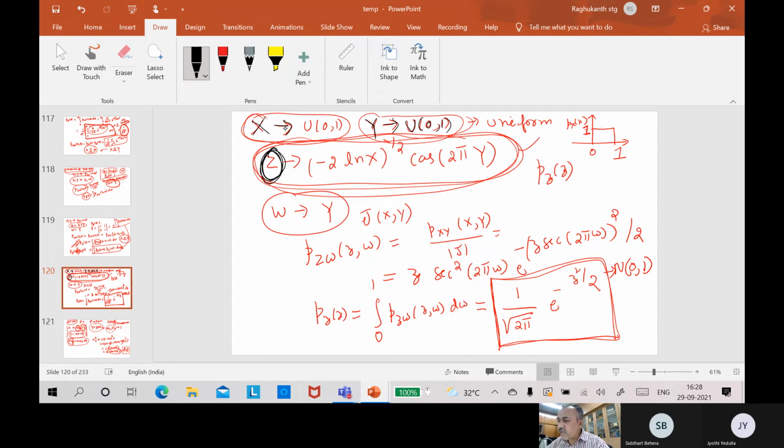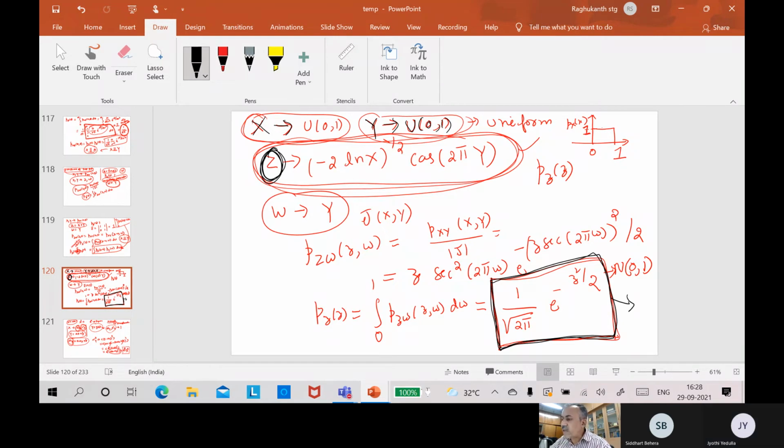Knowing x and y are uniform random variables, and this is the transformation, what is the density function here? This is nothing but the Gaussian density. It is a normal random variable.